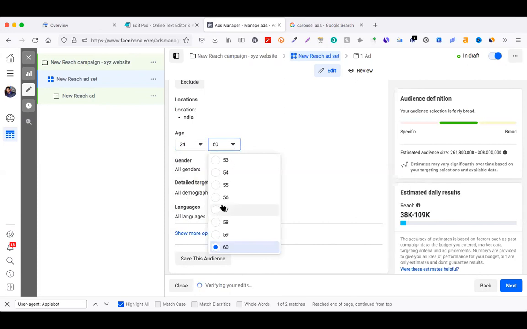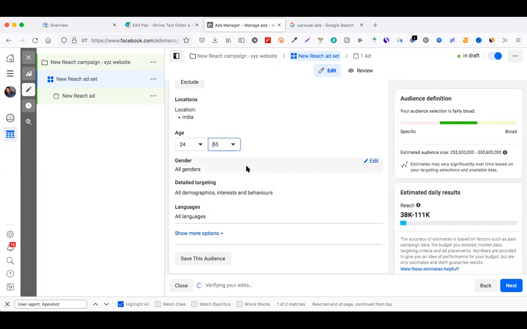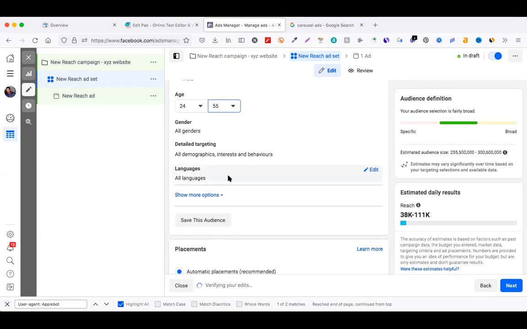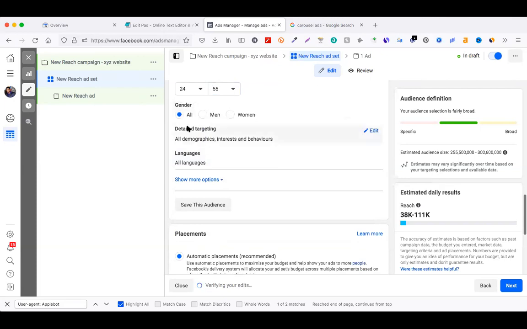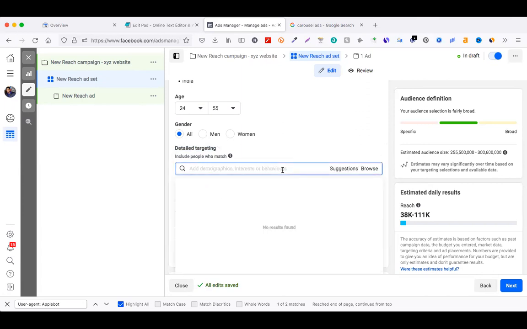And people who are well aware of and see advertisements related to agriculture on social media, up to 55. Many people are working in organic agriculture as well. Gender is okay, we are setting all men and women. Now this section you have to explore: detailed targeting. We are targeting people in agriculture, organic farming.